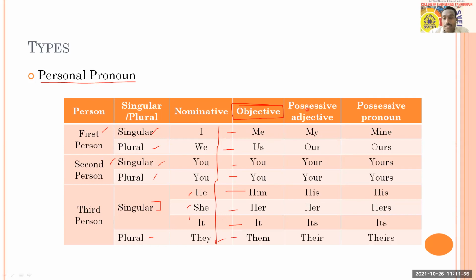Then here you have the possessive adjective. So what is a possessive adjective? A possessive adjective is nothing but a word that shows possession. Possession means ownership, or that you have something. For that purpose, we use these possessive adjectives.